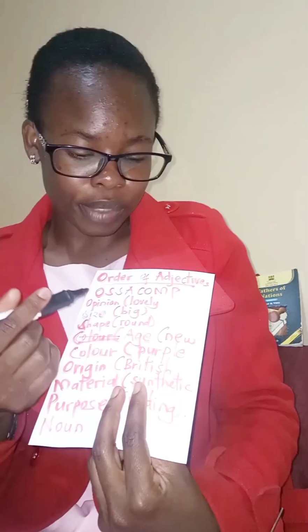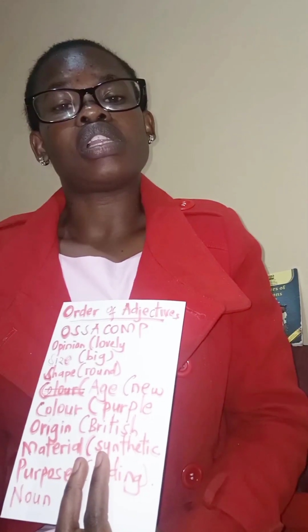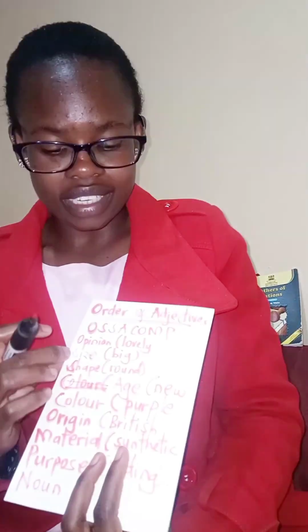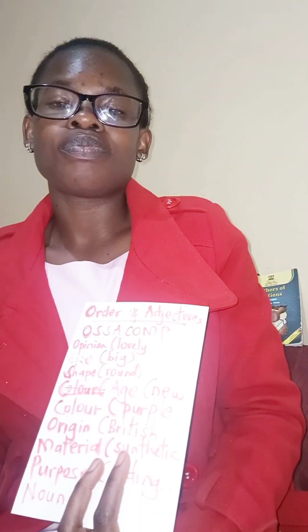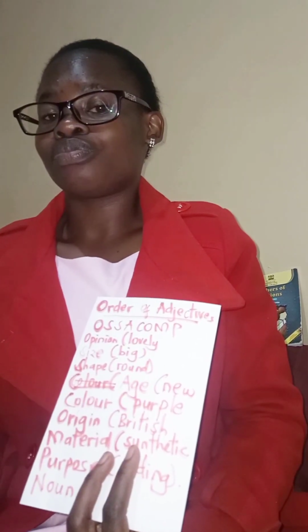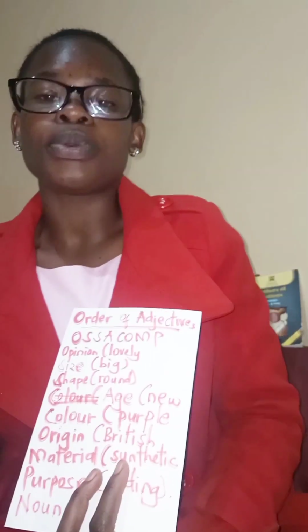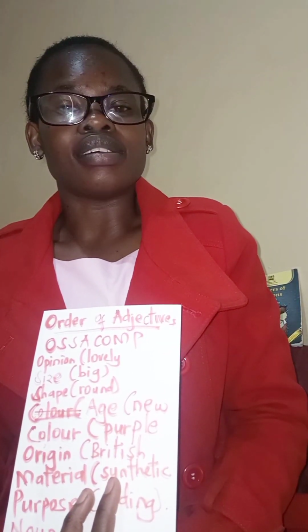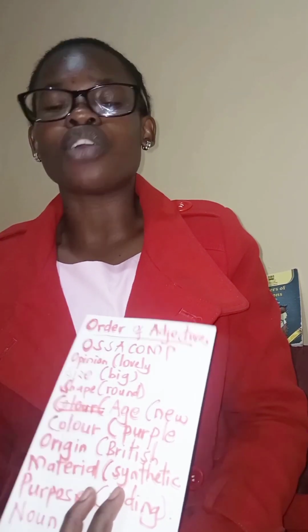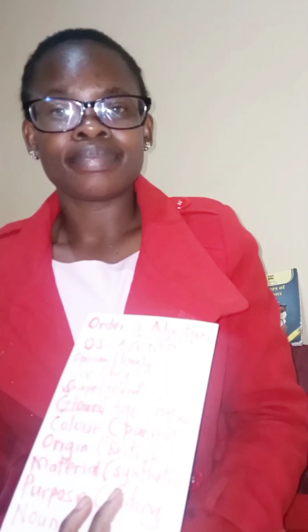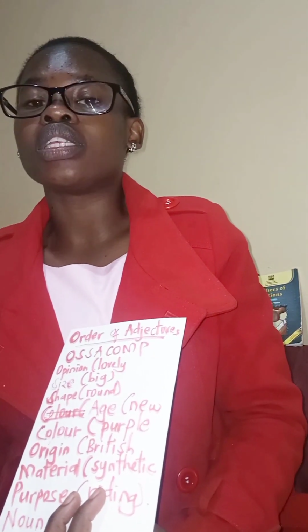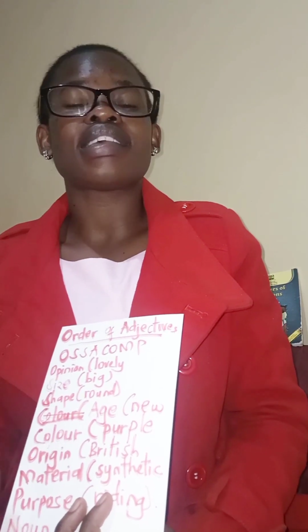So an example of an opinion can be lovely, beautiful, nice, handsome, etc. An example of size, it can be big, small, large, etc. Shape, we can have rectangular, square, triangular, oval, round, etc. Next we have age, can be new, old, 8-year-old, 7-year-old, etc. And then we have color.